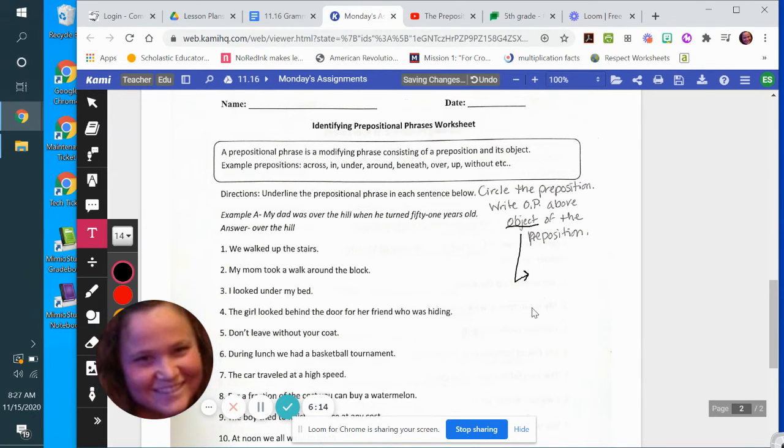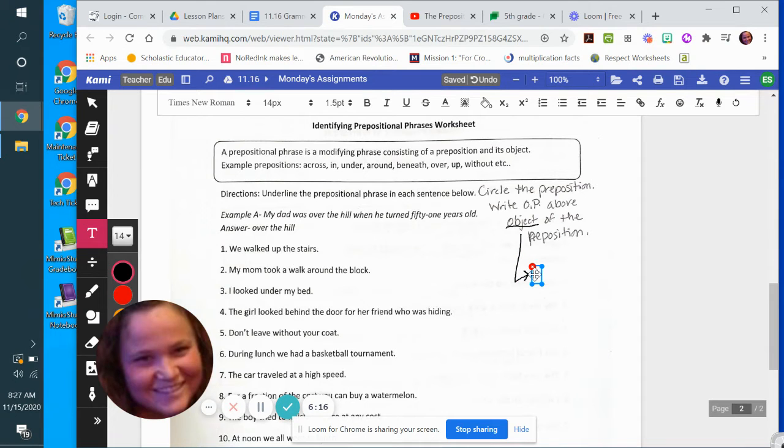So noun, which is a person, place, thing. And then the pronouns also it can do. So he, she, him. It's talking about a person without saying their name. All right. So when we are underlining the prepositional phrase, boys and girls, you have to make sure that you have two things included in your underline. You have to have your preposition and you have to have the object.